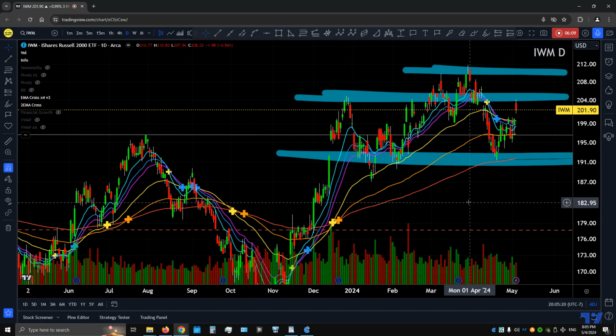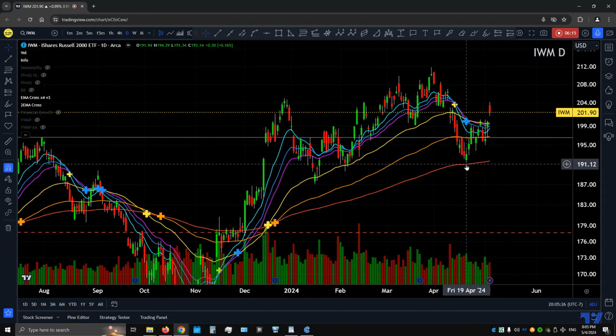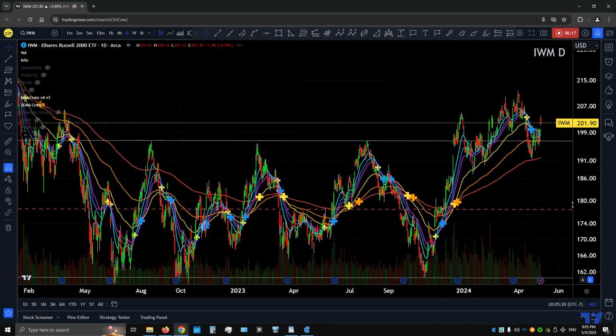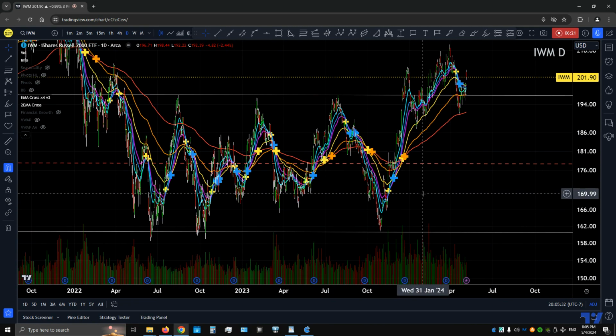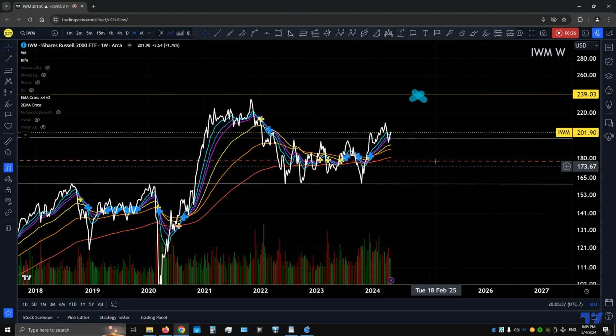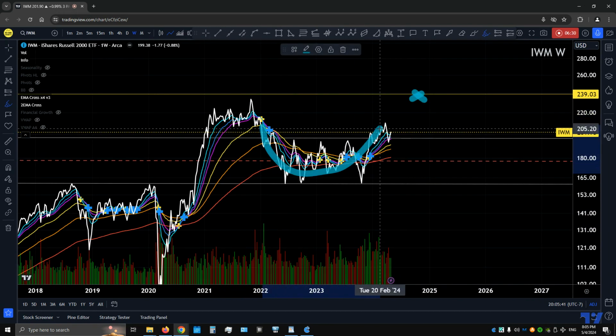IWM is starting to go sideways here on the daily, and then we had this nice bounce. So we tested the IWM Russell 2000 200 EMA. And what I'm saying sideways is, if you zoom out, we did a long consolidation for about 2 years, and this could be some kind of psychological cup and handle, right? Very big base pattern, and we just need to see a pullback.